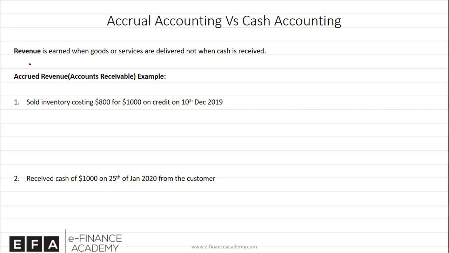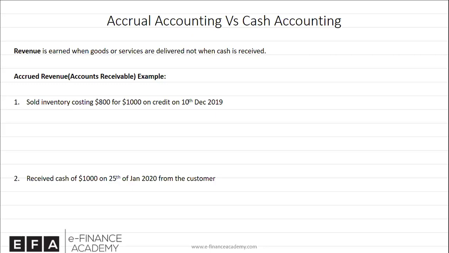So the question arises: when should you recognize a sale or revenue? Let me give you three options, and I want you to think of it and give an answer. Let's suppose you're a company and you sell goods. The question is, when should you record your sale? Number one, when you receive an order from the customer, or when you receive cash from the customer, or when you deliver the goods to the customer. Now think about that. When do you actually earn the money? You only earn when you have done your job of the transaction or of the contract, and your job happens once you deliver.